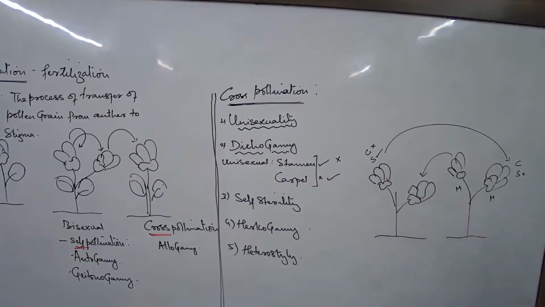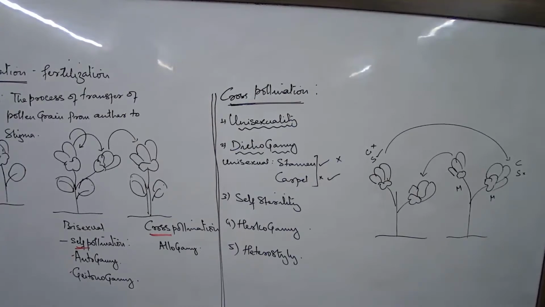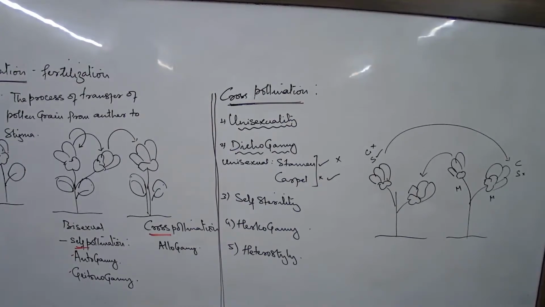So, obviously, we are understanding that in certain flowers, though they are bisexual, if the stamen and the carpel are not matured at the same time, then this would obviously make the plant or the flower dependent on cross-pollination. Though they are bisexual, it is not necessary that they always undergo the process of self-pollination. So in this regard,